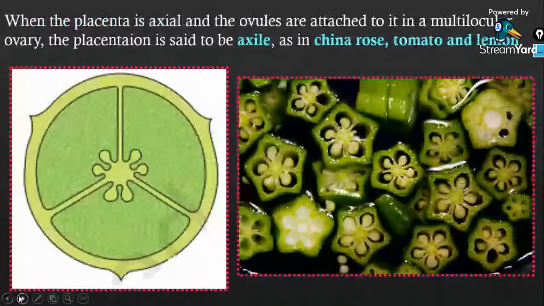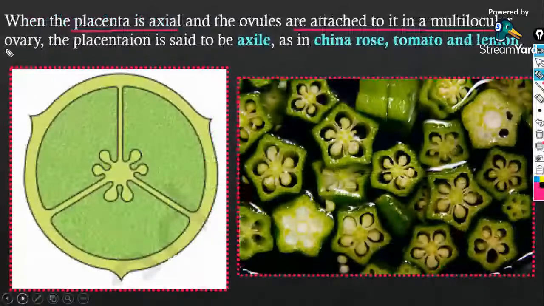Next is the axial placentation. When the placenta is axial and the ovules are attached in a multilocular ovary, all the ovules are attached to a single point in the center.